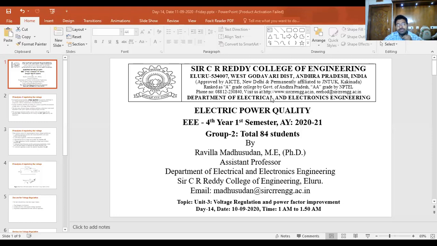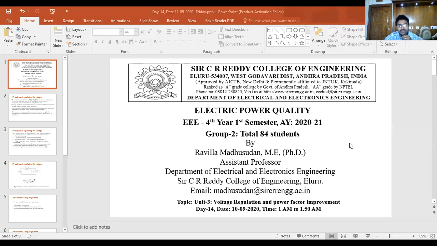Now we are going to see how to calculate voltage regulation, and what the impact of voltage regulation is on the power system. Then how to correct the voltage regulation. Then what the power factor is, which power factor is better for utilization in the power system, and how to improve this power factor. All these things we are going to discuss in Unit 3, or Chapter 3.